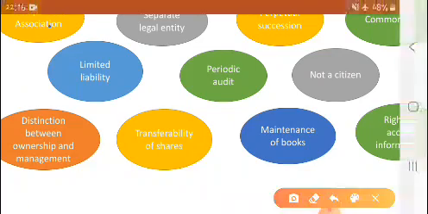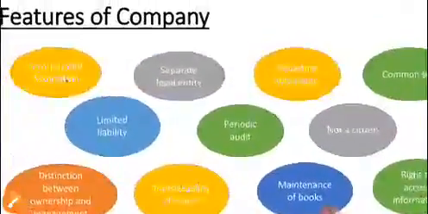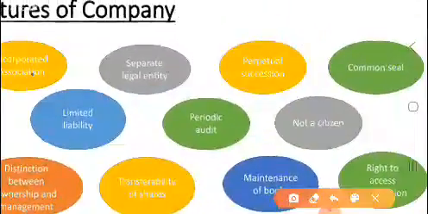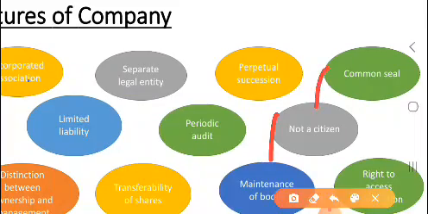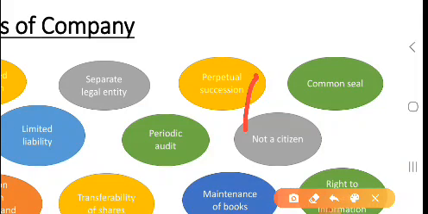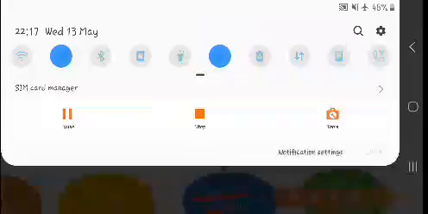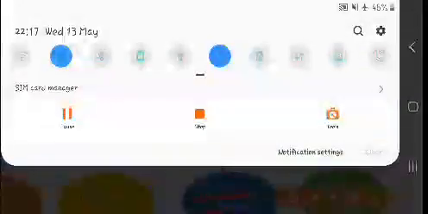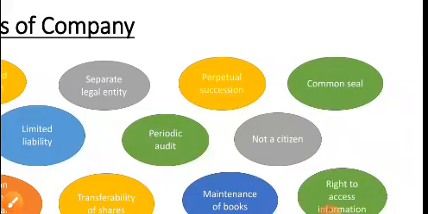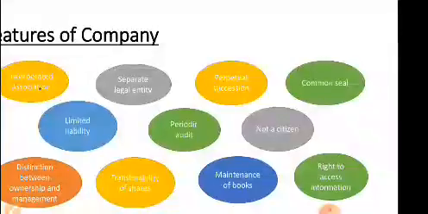Okay, now what is the next feature? Maintenance of books. What does it say? Maintenance of books says that the company has to maintain a record of its books. Just as in accounts we have to record all the books of accounts and make a record of financial statements, similarly the company also has to maintain some books of accounts, and it is mandatory.